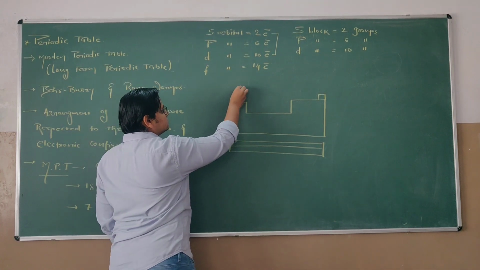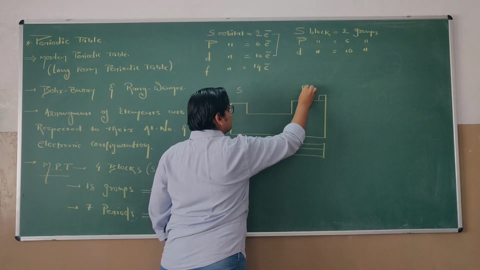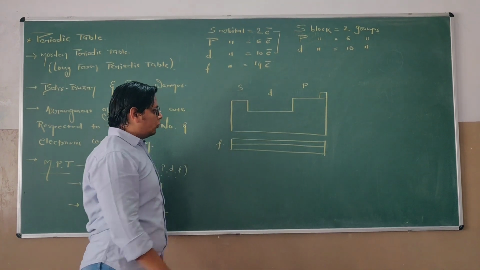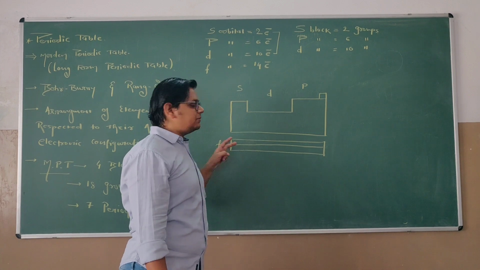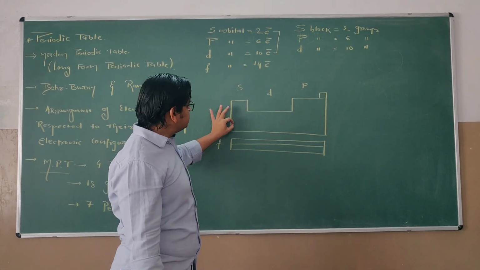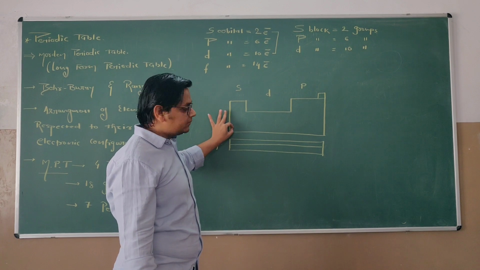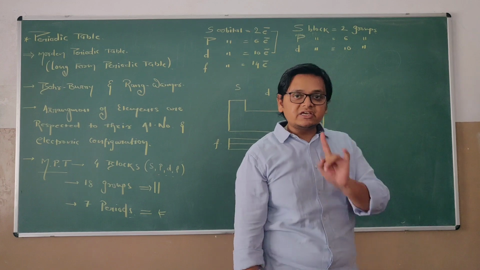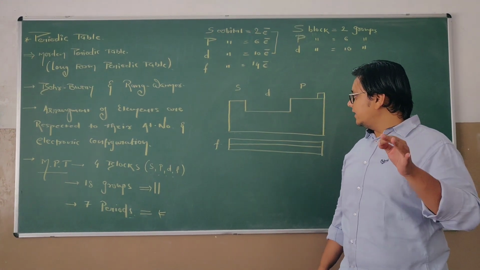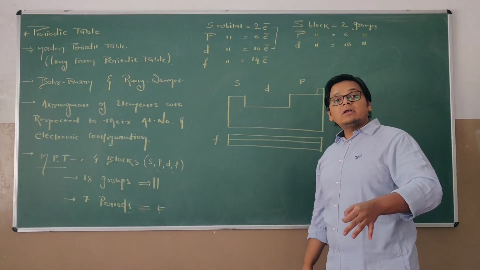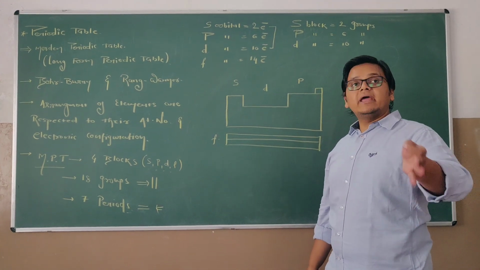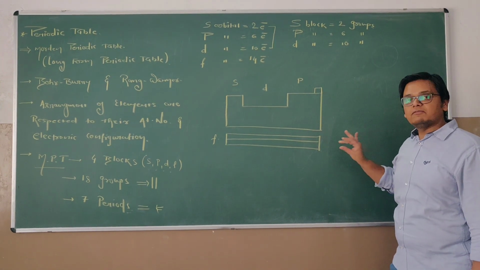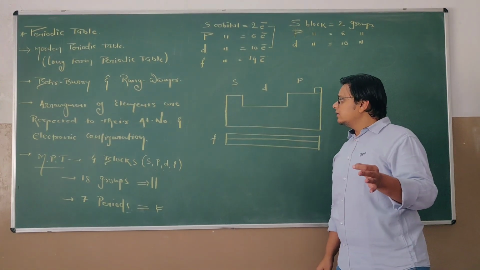This is the S block, this one is the P block, this is the D block, and this is the F block. Originally, F block elements are members of the 6th and 7th periods. But the electronic configuration suggests that in F block elements the last, outermost electron enters the F orbital. Hence, they are accommodated in the F block. We will discuss it later.